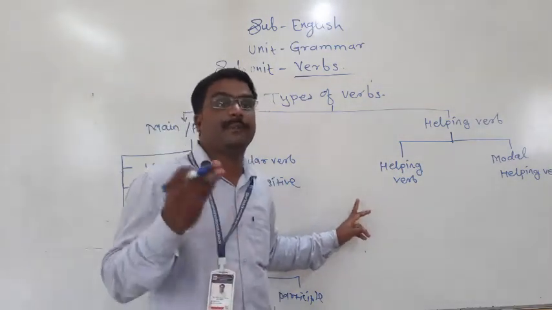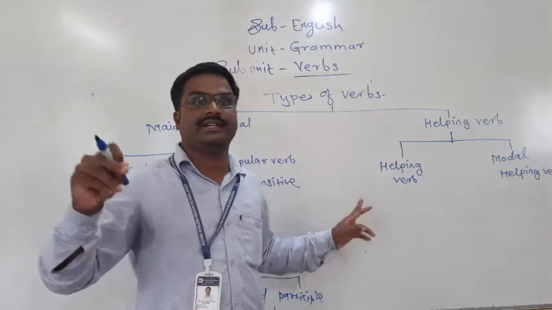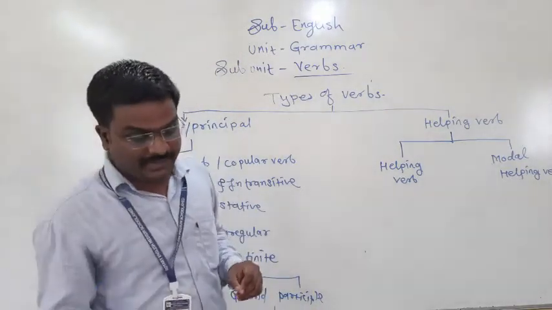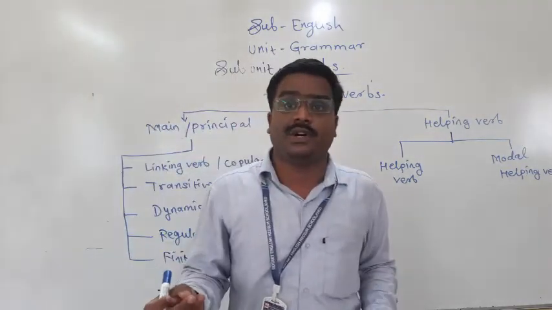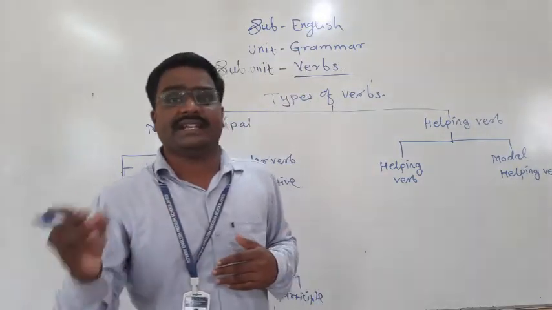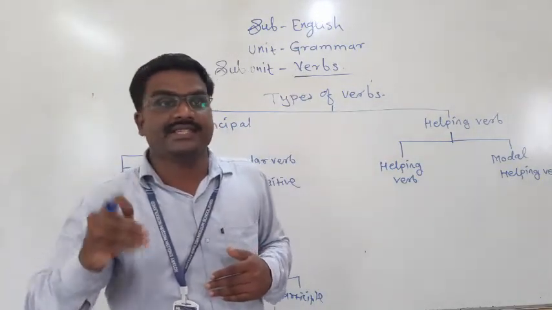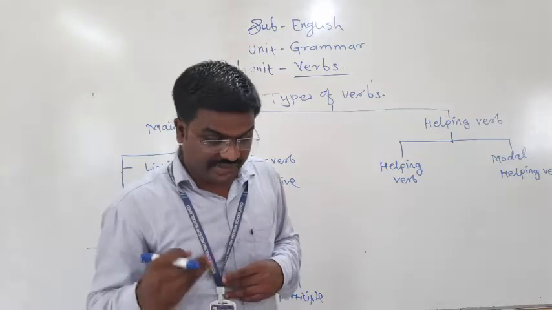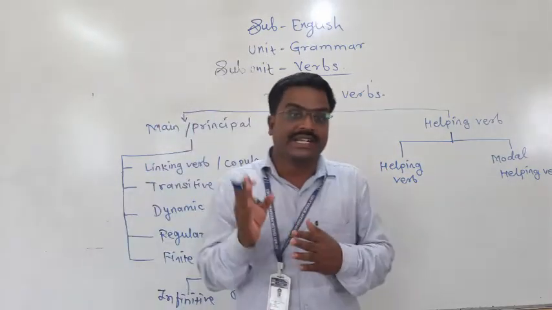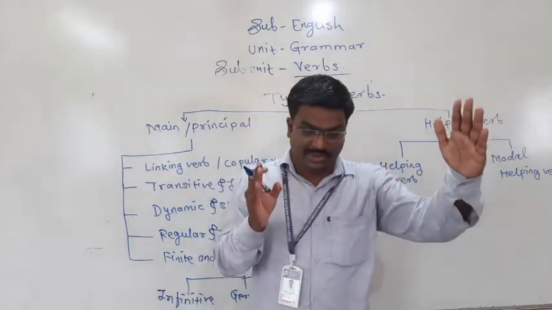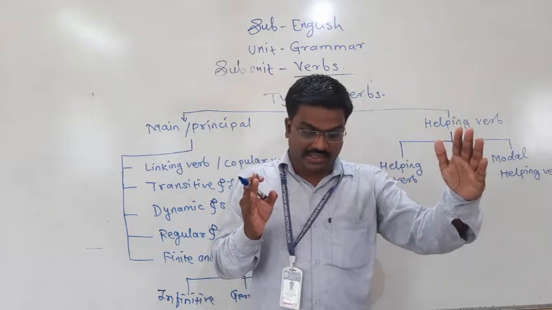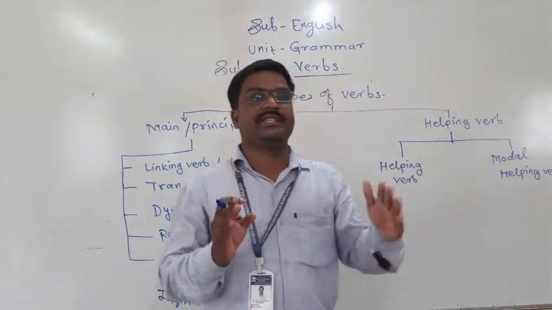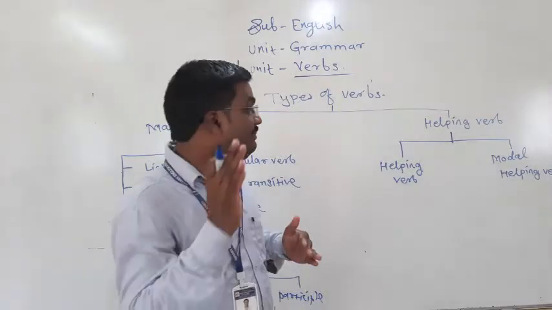Helping means what? Supporting. I am writing a letter. This am is a helping verb. He is singing a song. They are playing cricket. Here am, is, are, these are helping verbs. Why are these helping verbs? Because they help the main verb to denote the action, or the mood of the tenses or voice. It helps the main verb.